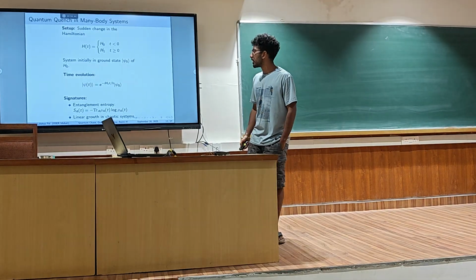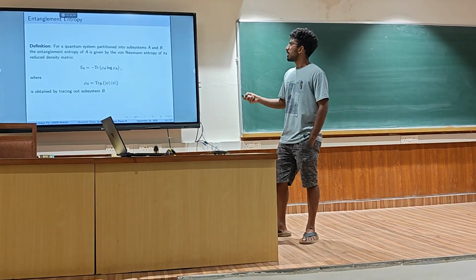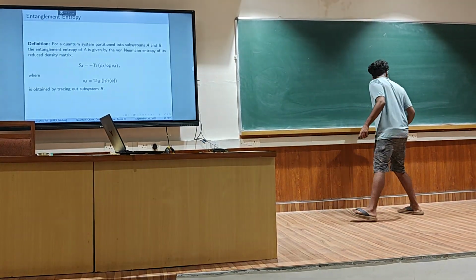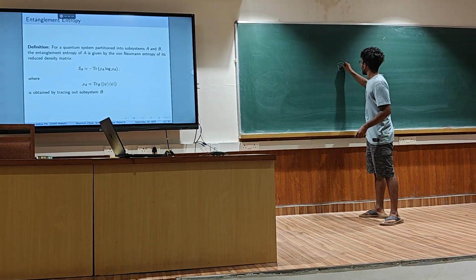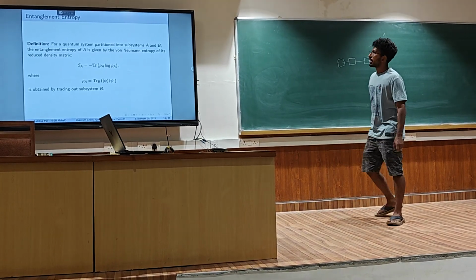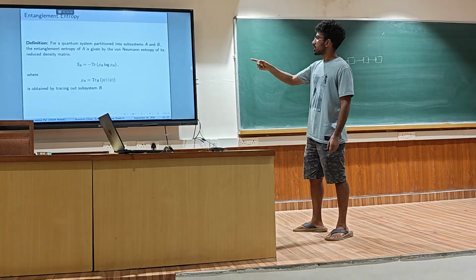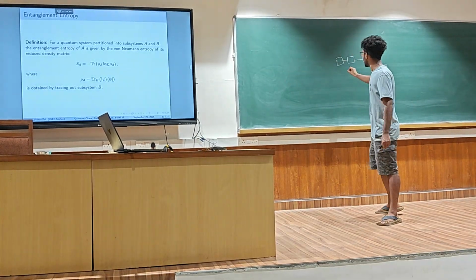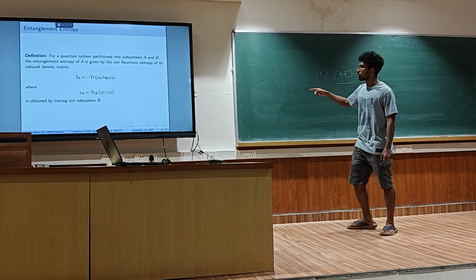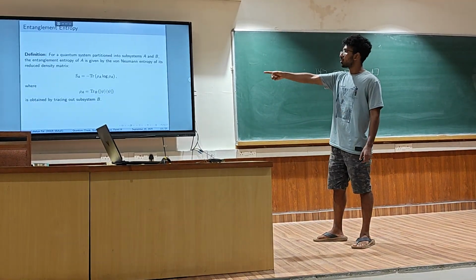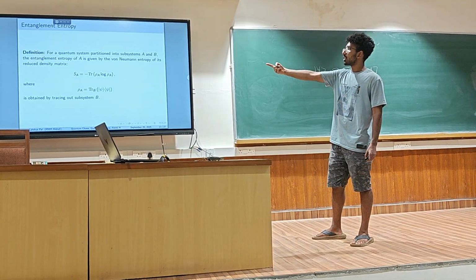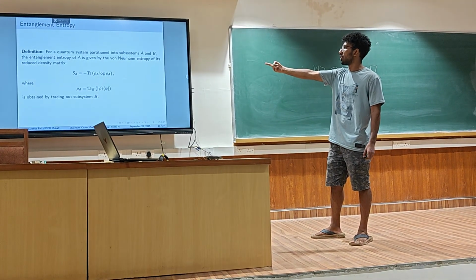Now, in the out-of-equilibrium system, we have two or three quantities that can be used to characterize these systems. Entanglement entropy is one of them. Entanglement entropy is defined as follows: let's say I have a system, and I can divide it into two subsystems, A and B. I take the partial trace over B. So my initial wave function was this, I took the partial trace over subsystem B, and I take that as rho A. Then I compute the entropy as minus the trace of rho A log rho A.